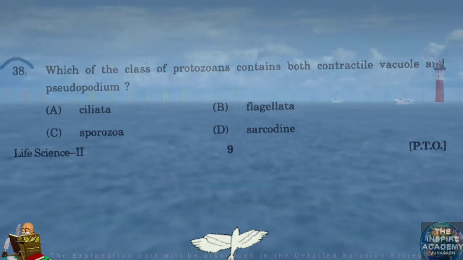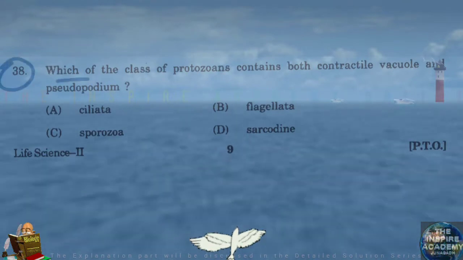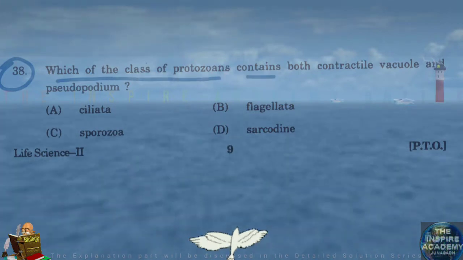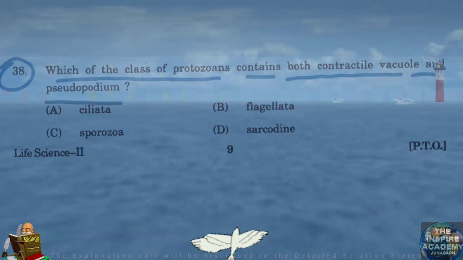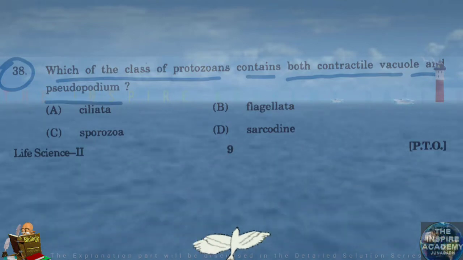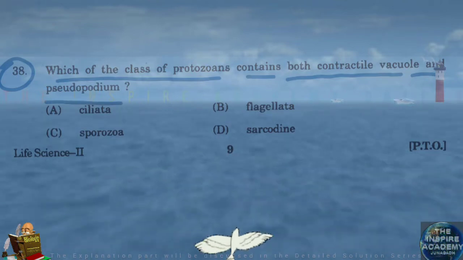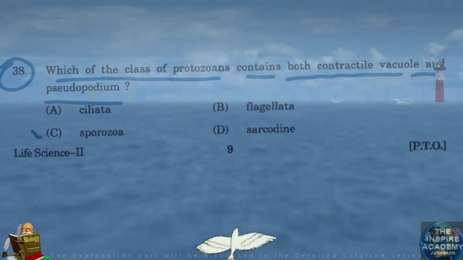Question number 38. Which of the class of protozoans contains both contractile vacuole and pseudopodium? It is Sporozoa.